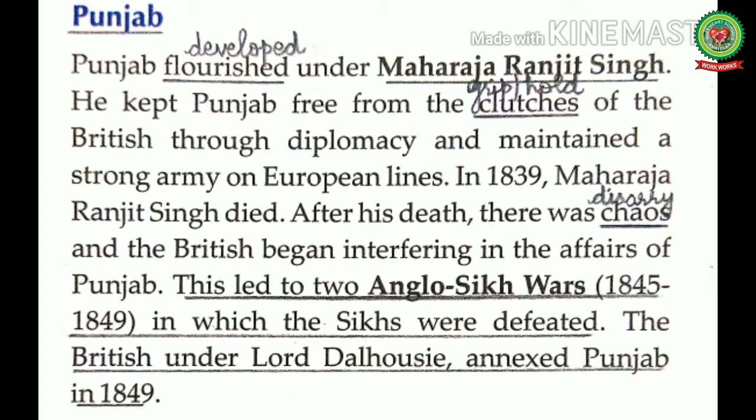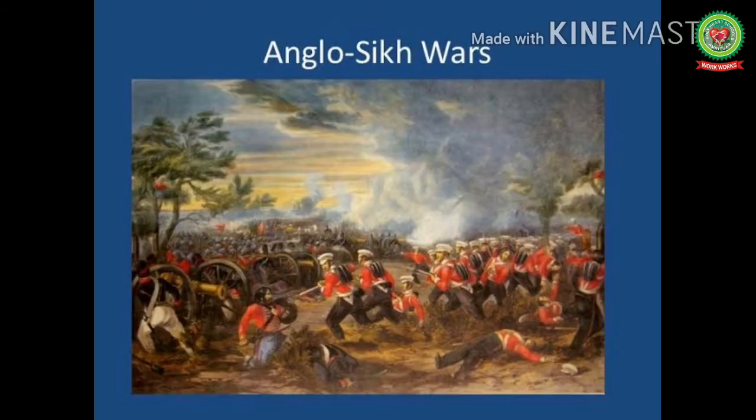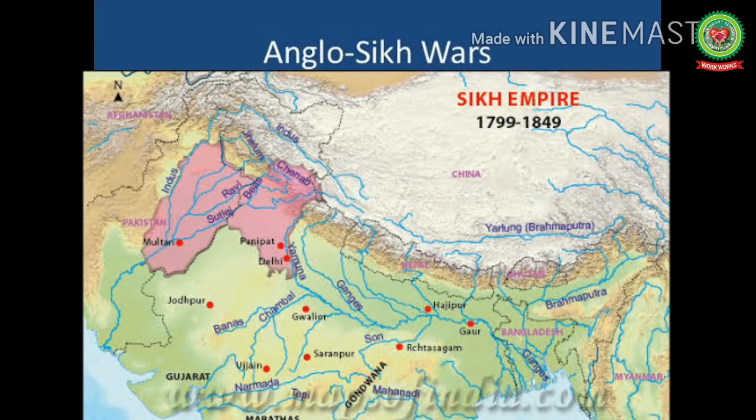After his death, there was chaos and the British began interfering in the affairs of Punjab. Chaos means disarray or confusion. Due to weak successors of Maharaja Ranjit Singh, the British took advantage and started interfering in the internal affairs of Punjab. This led to two Anglo-Sikh wars from 1845 till 1849, in which the Sikhs were defeated. So we can conclude that two Anglo-Sikh wars were fought between the Sikhs and the British, in which the Sikhs were defeated and the British under Lord Dalhousie annexed Punjab in 1849.